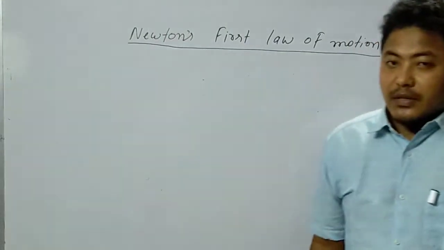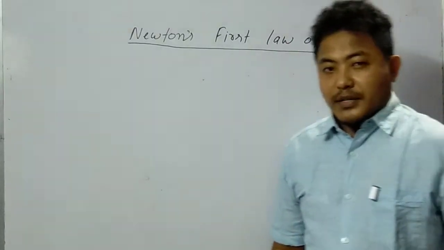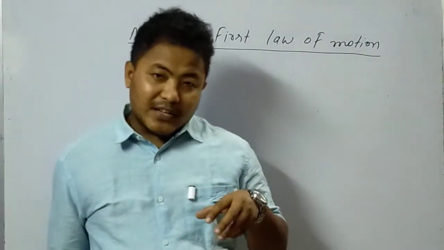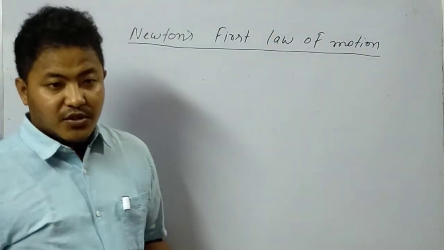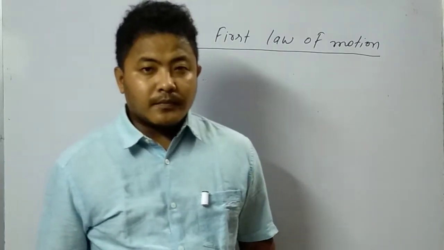It is similar to the definition of inertia, and we all know what inertia is. Inertia is a property of an object where it doesn't want to change its state, whether you are in motion or in rest position.